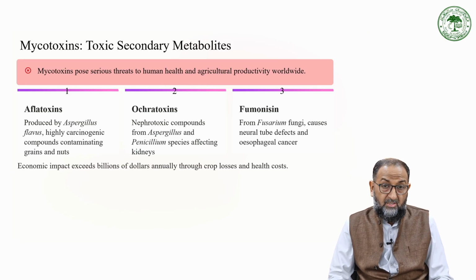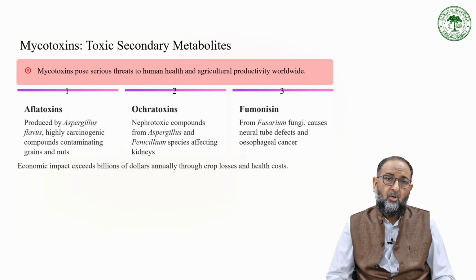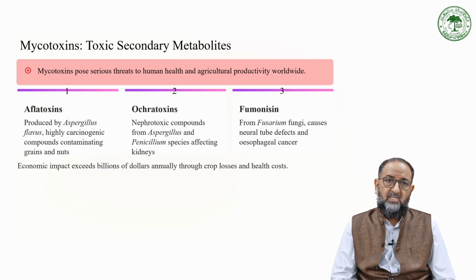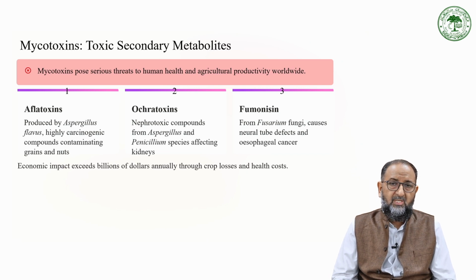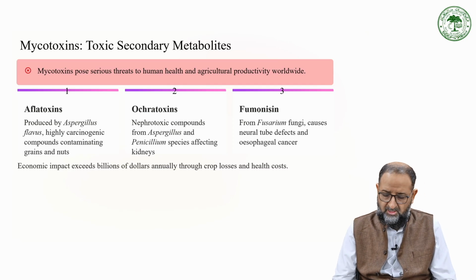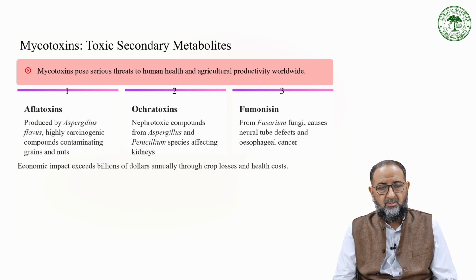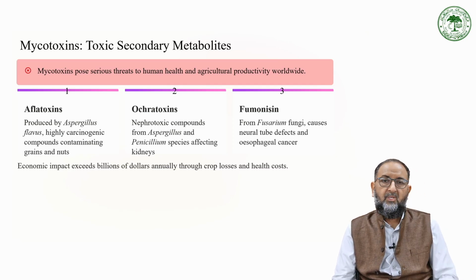So we should be careful about these metabolites and about consuming foods or fruits with traces of these toxins.